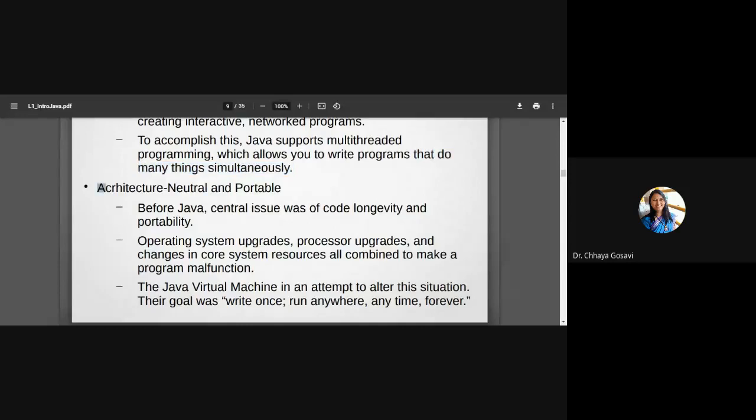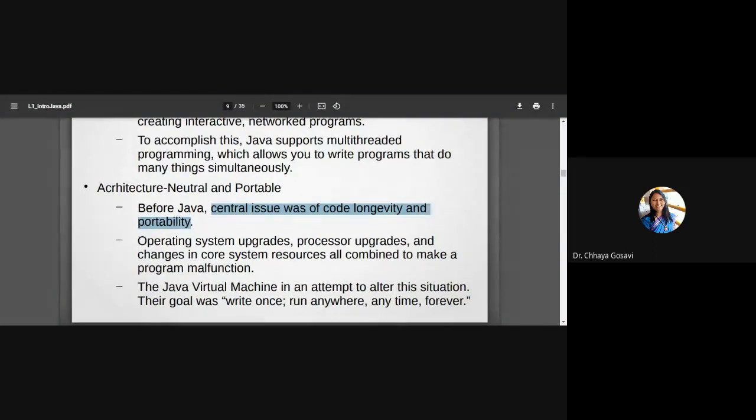It is also called architecture neutral and portable. We talked about the meaning of architecture neutral. It doesn't depend upon any particular architecture, hardware, operating system, etc. Before Java, that is C, C++, or other languages like Fortran, Pascal, the central issue was code longevity and portability. How to transfer a program from one machine to another machine, and without any modifications the program should produce the same output. That was the main issue.